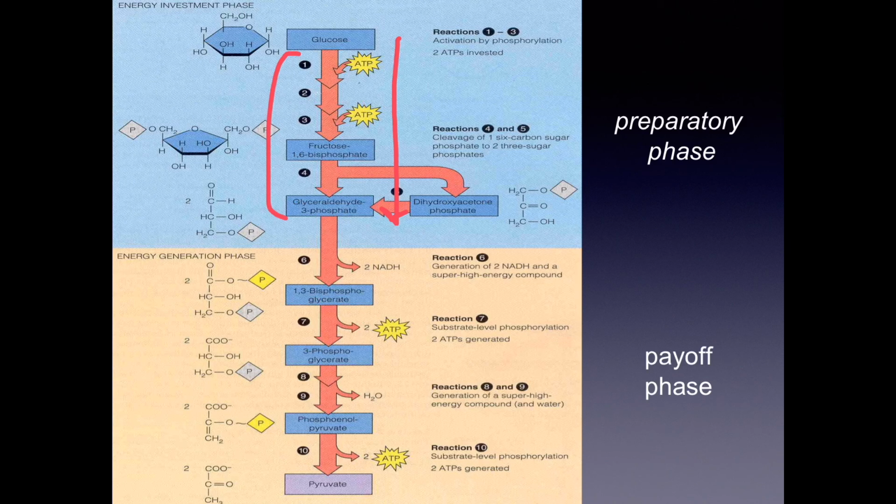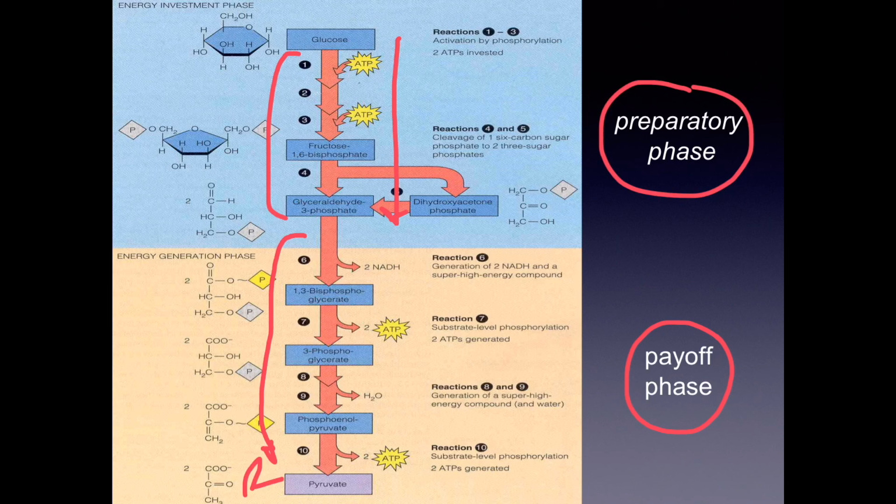In the payoff phase, which also involves 5 more reactions, the glyceraldehyde 3-phosphate is oxidized and broken down further into two molecules of pyruvate. So glycolysis involves two phases: the preparatory phase, having 5 reactions, and the payoff phase.